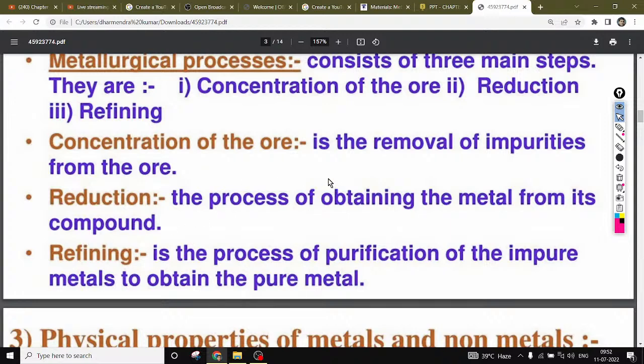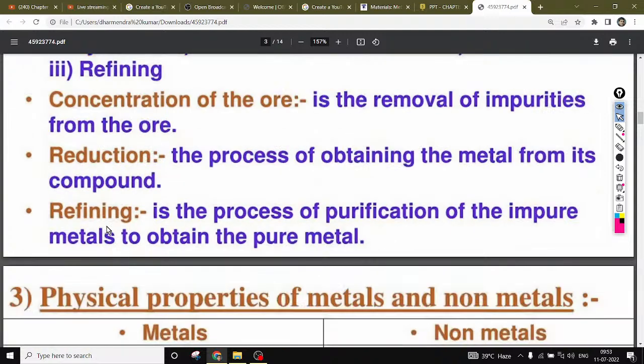Which means if we have concentrated our ore, by the process of reduction we can obtain the metal from its compound. If we have iron pyrite, we can reduce that iron pyrite into iron, right? So this compound can be reduced.